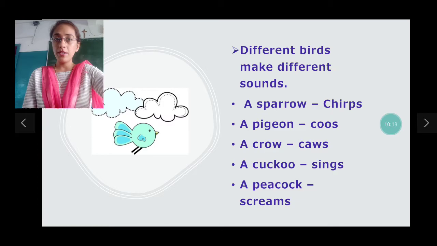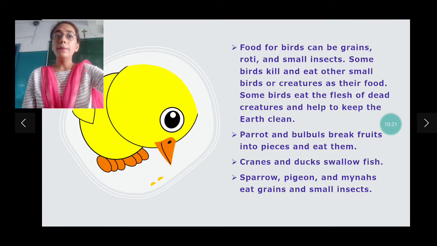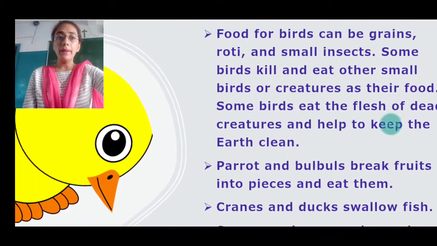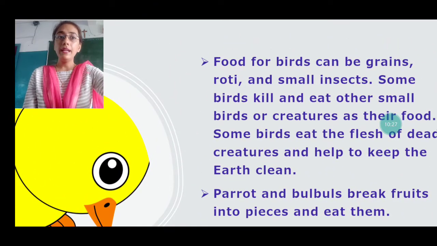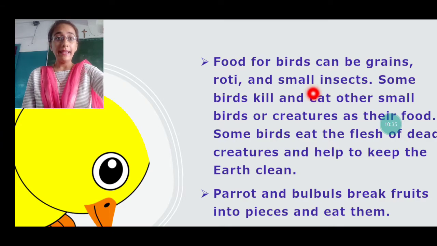Now in this we learnt about the sounds of birds. Now let's learn about the food they eat. Food of birds can be grains, roti and small insects. Some birds kill and eat other small birds or creatures as their food. As we discussed earlier, some of the birds eat the small insects and animals, but they also kill the small birds and eat them.